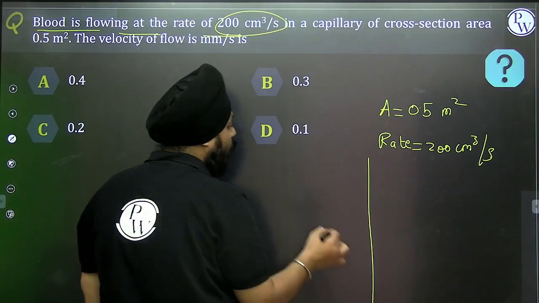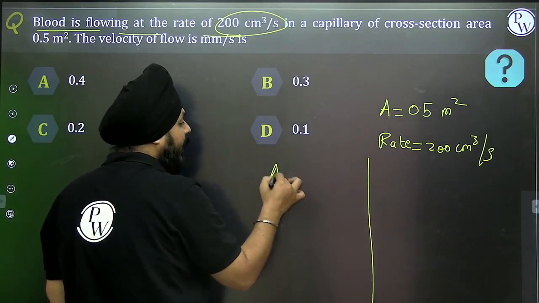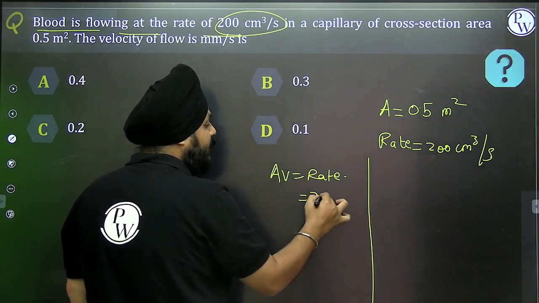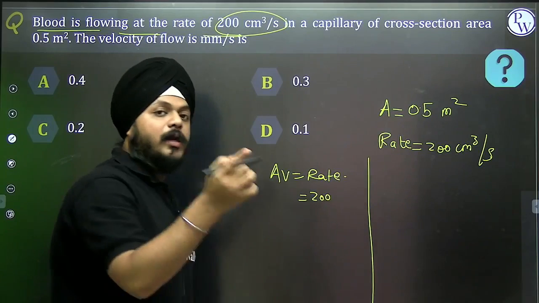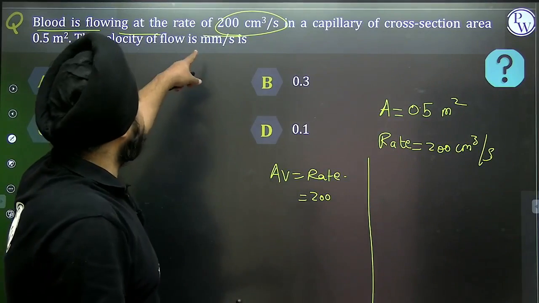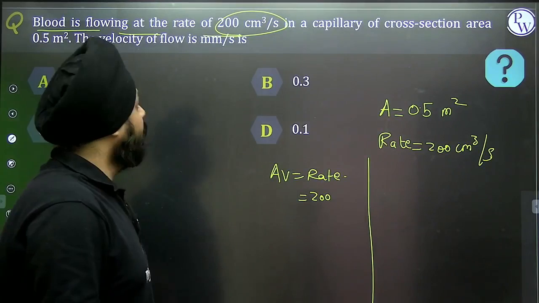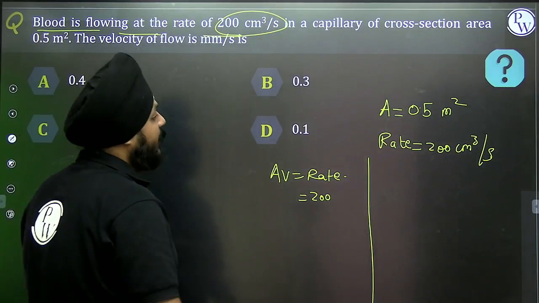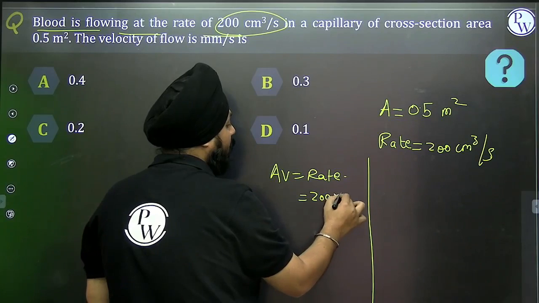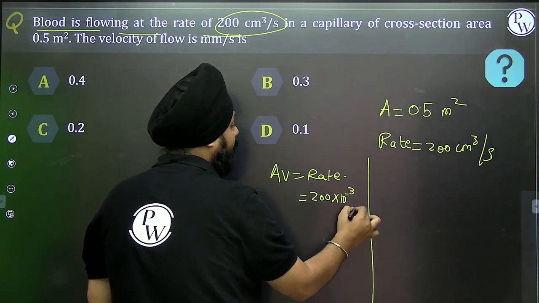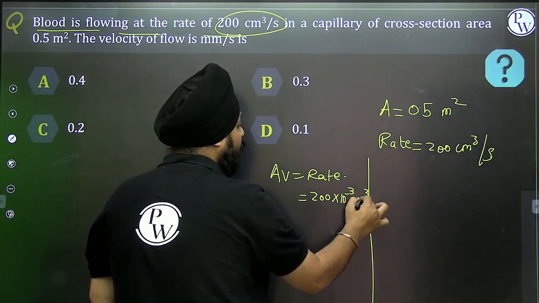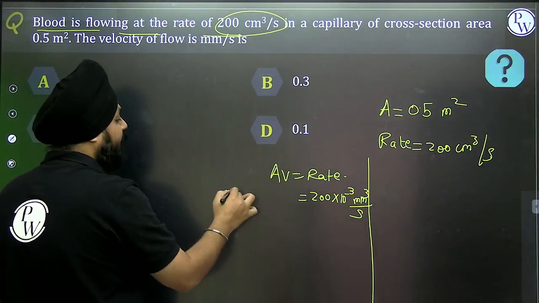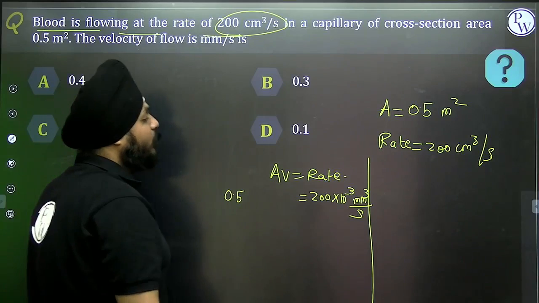Okay, see, according to the equation of continuity, AV will be equivalent to rate. Now rate is 200 centimeter cube per second, but we need the answer in mm per second. So can I convert this thing into mm? 200 into 10 to the power minus 3 mm cube per second.